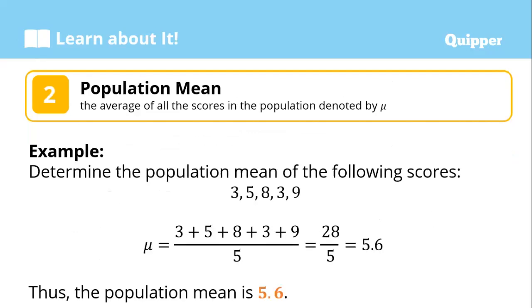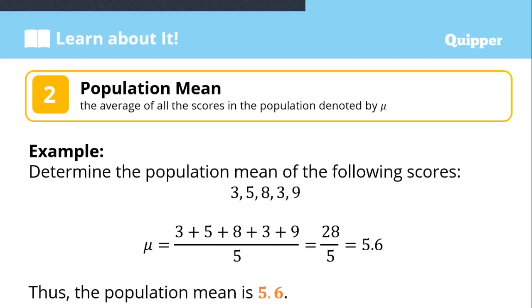Now let us proceed to the population mean. The population mean is the average of all the scores in the population, denoted by this symbol. Since it is an average, add all the given scores or data, and then divide by the total number of given data or scores.